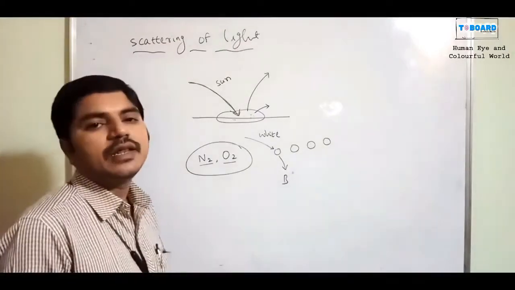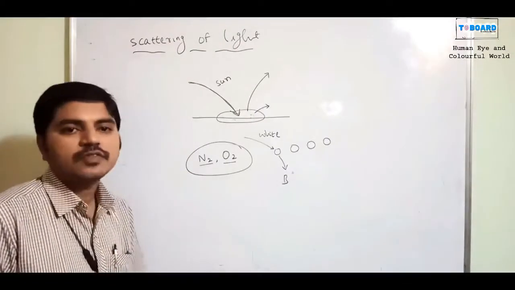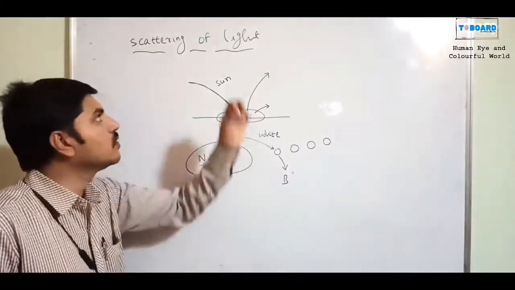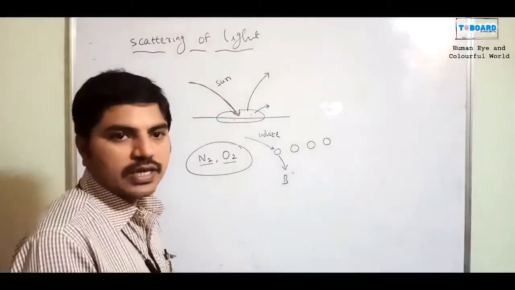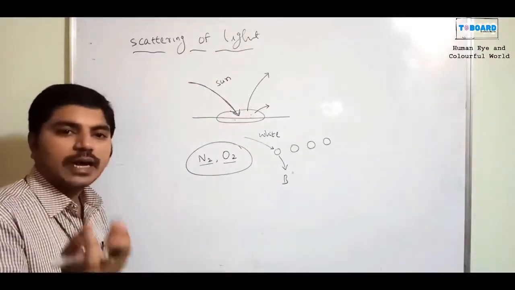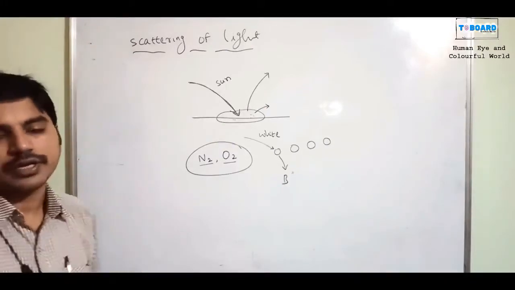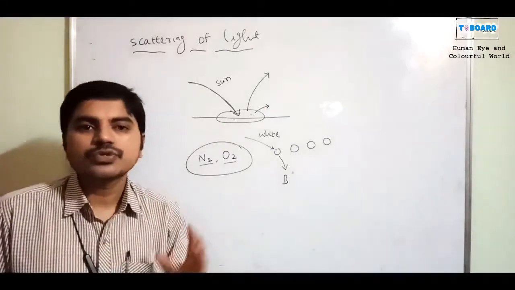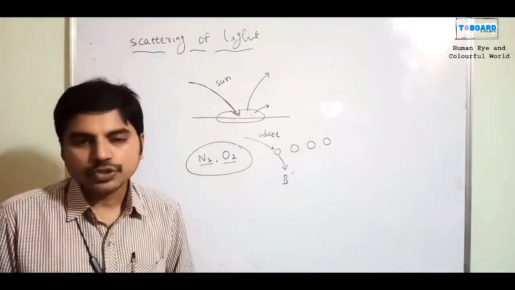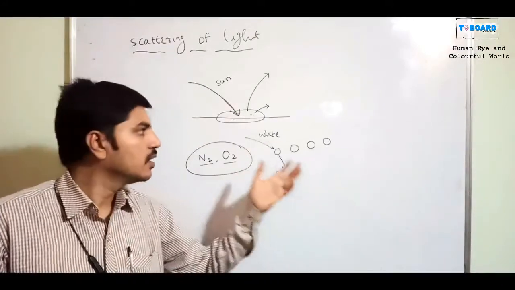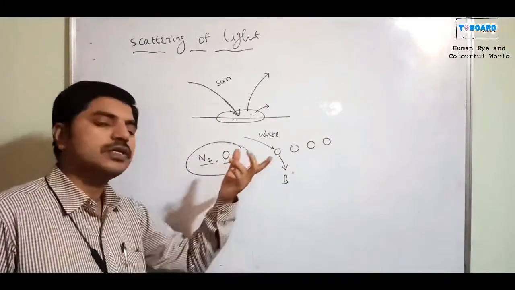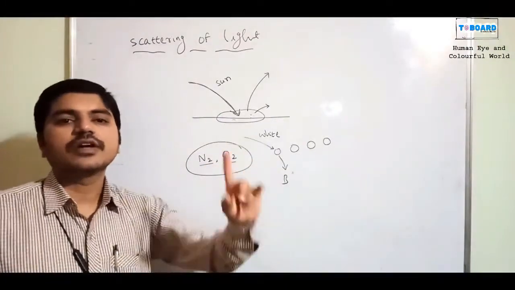And in our daily life or in the laboratory, how can we make this kind of practical scattering of light? Is it possible? Definitely, we can make it. Do you know the hypo solution? I will explain that with the hypo solution. N2 and O2 is the best example for giving blue color light.